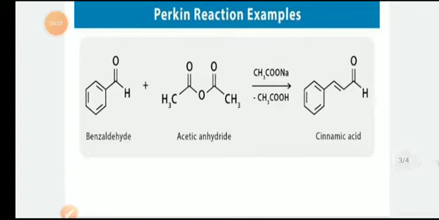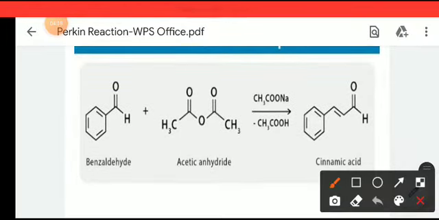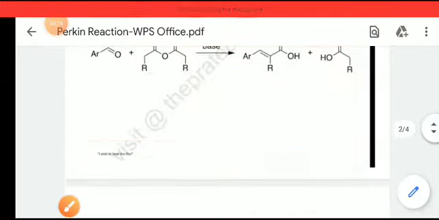Here is the actual Perkin reaction, where benzaldehyde, an aromatic carbonyl compound, is reacted with an acid anhydride. It will give an alpha beta unsaturated acid, which is cinnamic acid. I think there is a typing mistake, there will be an OH. So there will be benzene CH=CH COOH. This part will be COOH. In this case also we can see there is a COOH part.